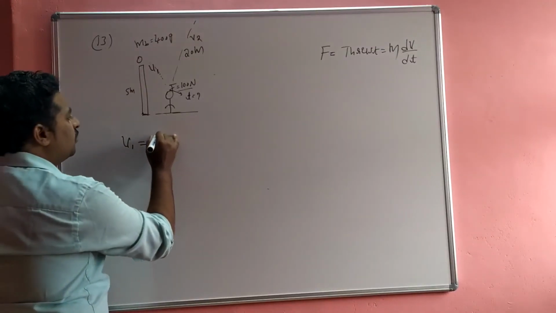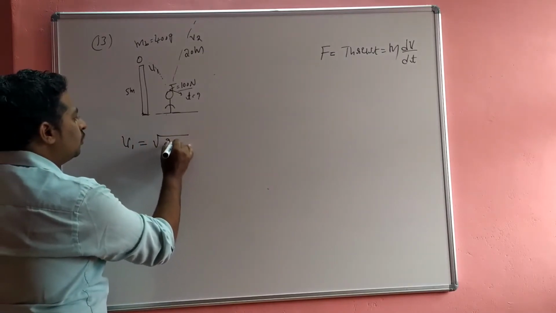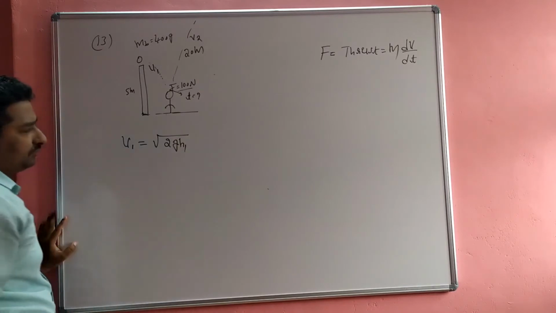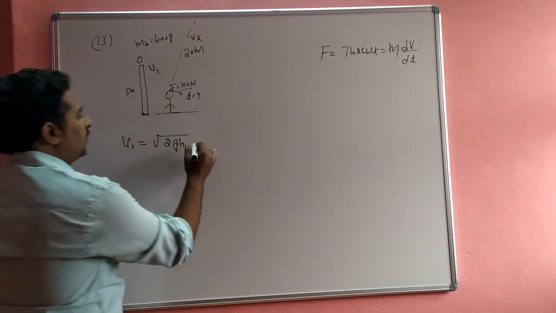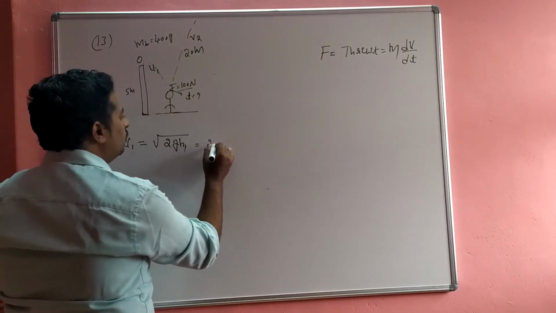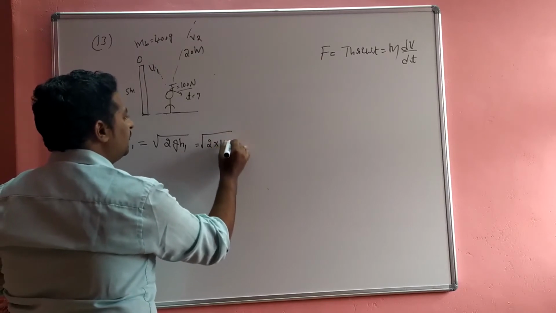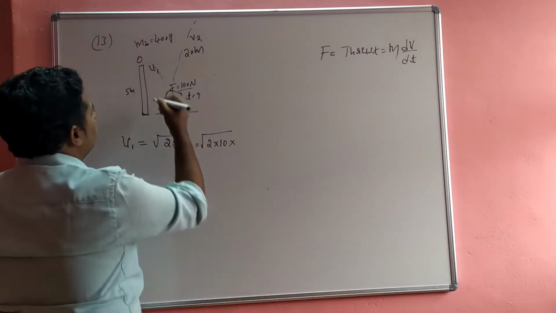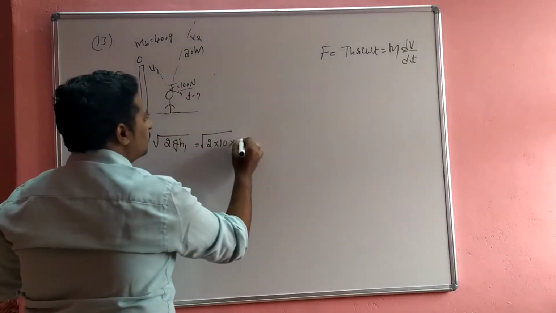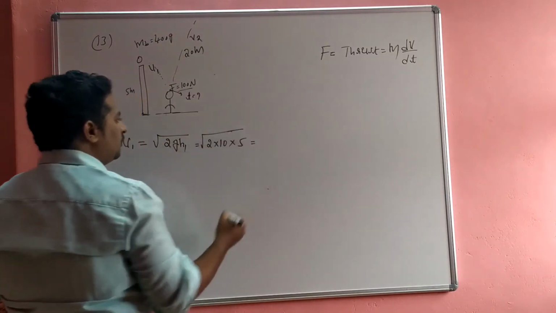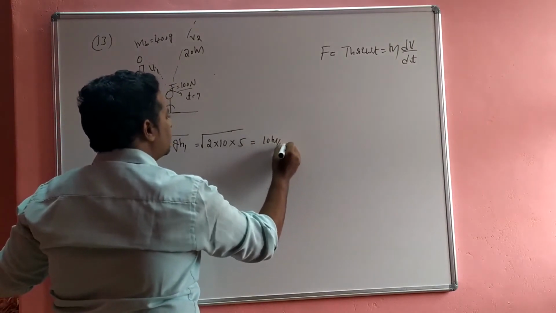The v1 is found by using the free falling body equation. That is v1 is equal to square root of 2gh1, because this is a free falling body. Okay, put the values. That is equal to 2 into g value is 10 into h1 height. So initial height is how much? It is 5 meter. So the answer is 10 meter per second.